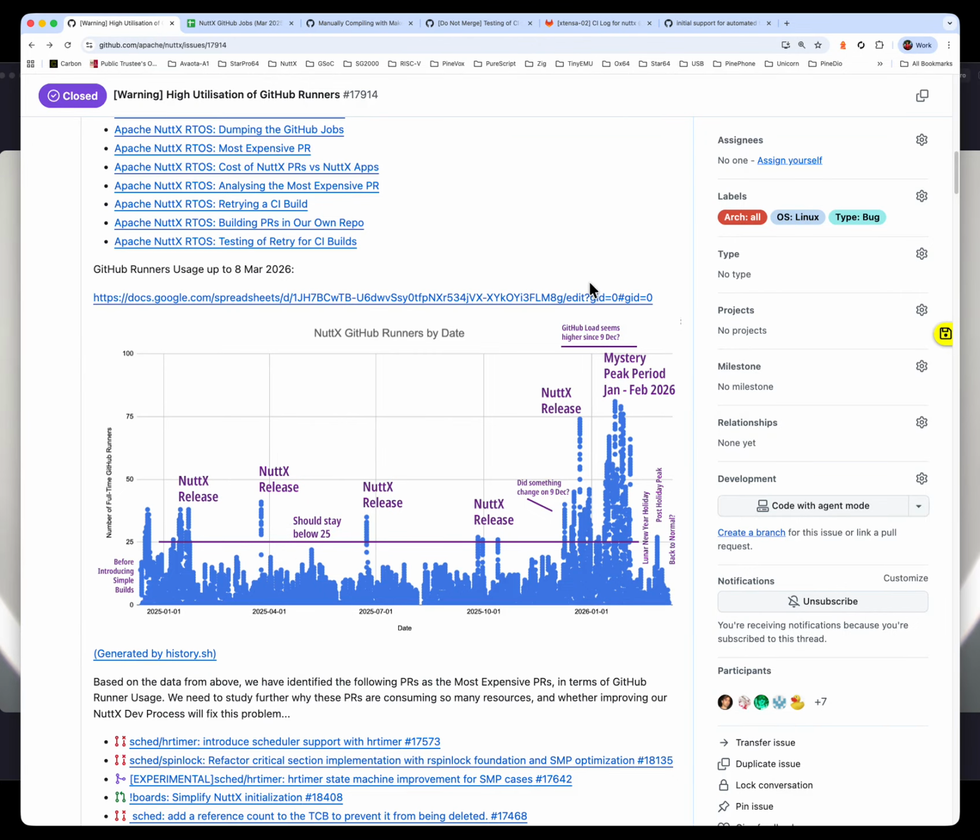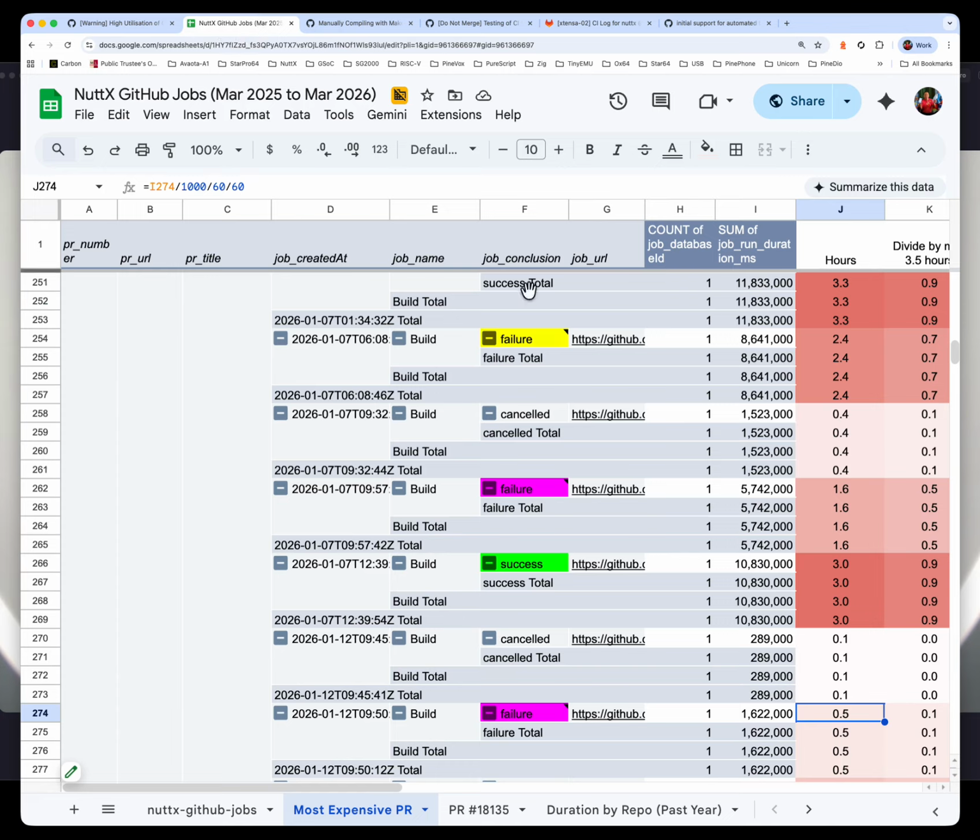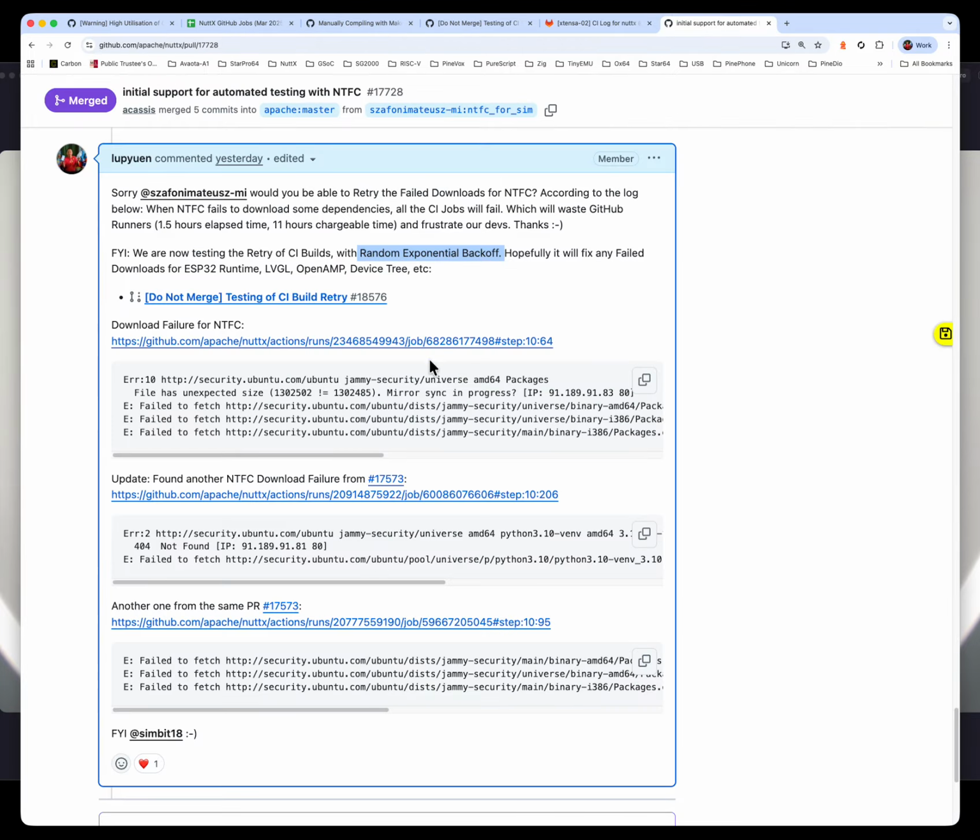It's also quite interesting to note that this peak appeared in January and February 2026, and NTFC was rolled out in January. It could be a coincidence. It could be connected. I'm not sure. We have to go into the data and understand more why our rollout of NTFC coincided with this peak period here. But we definitely must fix the download failure, as I pointed out here. I've seen 2 errors alone in one single PR, plus one other PR that I've seen recently.